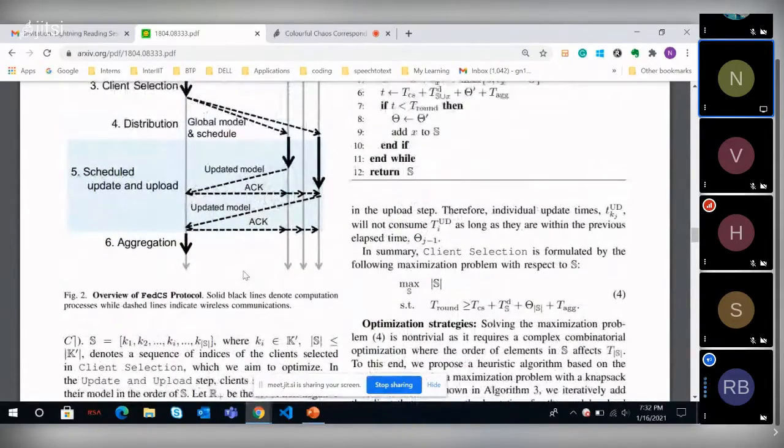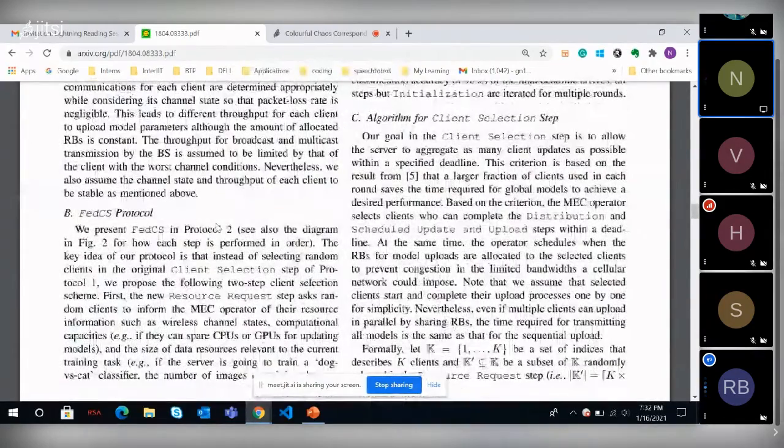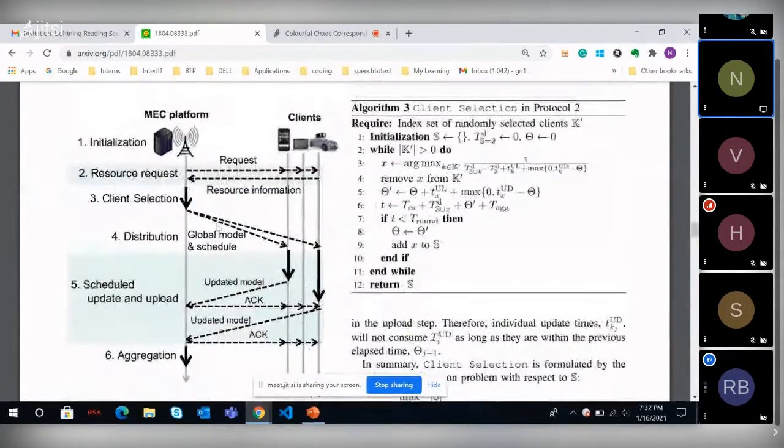Can you go to the beginning? Okay, this one. Sorry if I'm a little slow with this, but at the beginning, you randomly select K clients, right? Now let us say that you have 35 clients. Okay. Now what happens next? While K is greater than 0, which we have already satisfied, we do